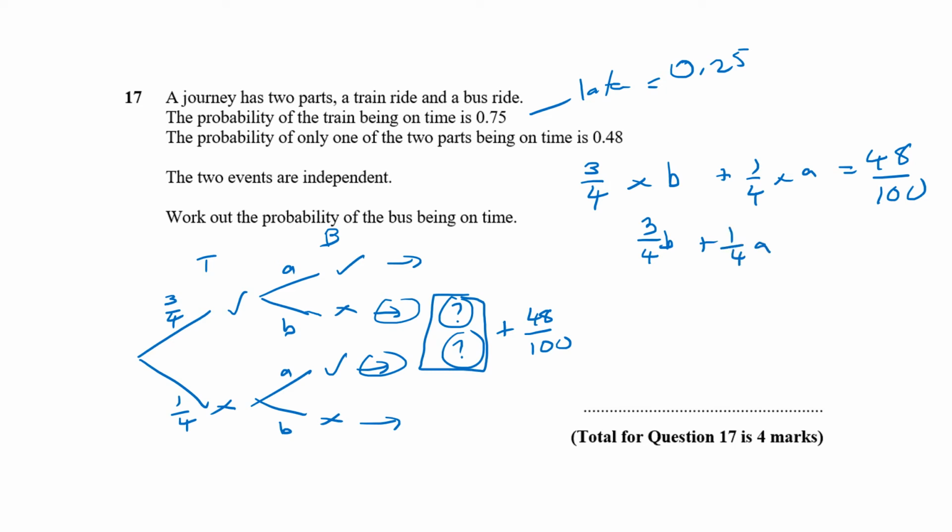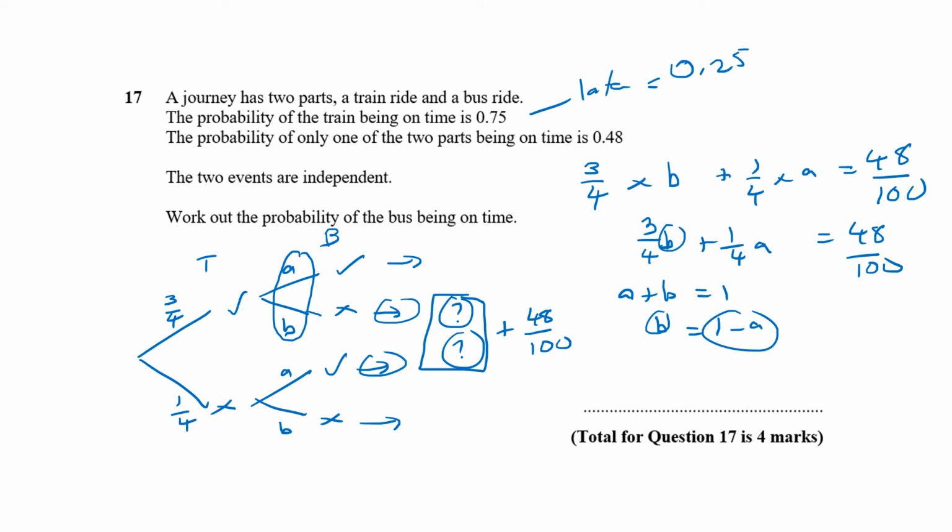Now, I said earlier that the events are independent. But also I know that these two are going to add up to 1. The probability of the bus being on time or late, those are the only two options for the bus, so they should add up to 1. So A plus B equals 1. I can rearrange that to get B equals 1 subtract A. And I can substitute that into here. A really clever thing to do.